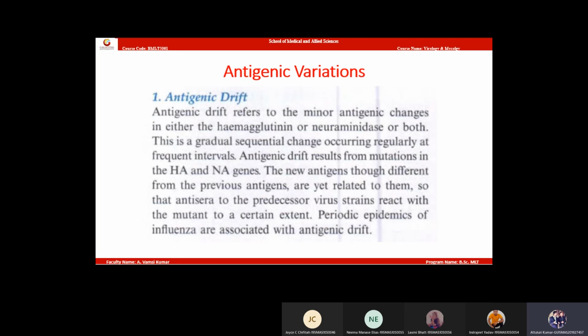Yes, due to genetic material mutation only we get drift. Actually, it is from inner to outside, not outside to inner. There is a chance of mutating. There is a chance because of fragmented RNA. Okay. Next, antigenic shift, very important.